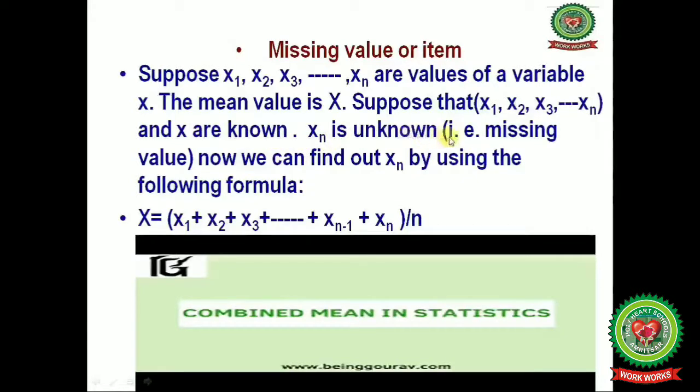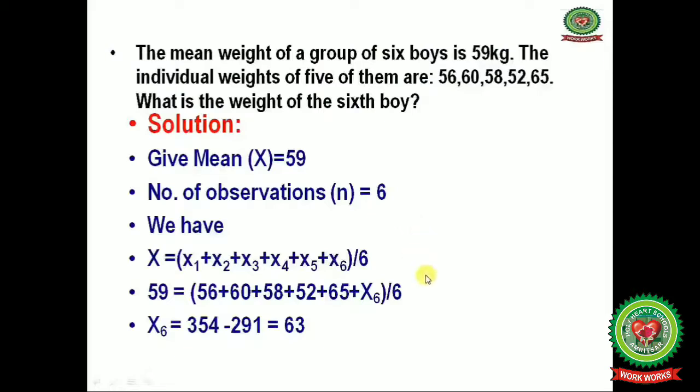xn is unknown, that is the missing value. Now we can find xn by using the following formula: capital X equals the summation of all the values of the variables plus xn, divided by n. Now let us do this problem with some practical example.